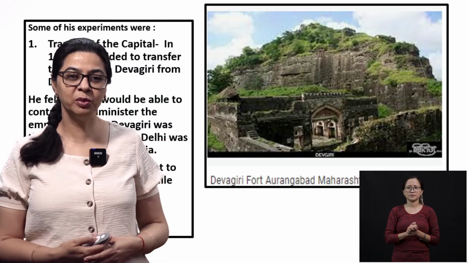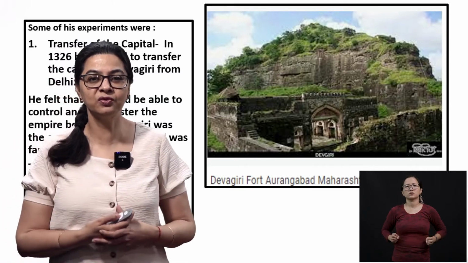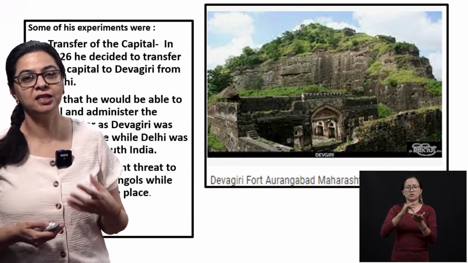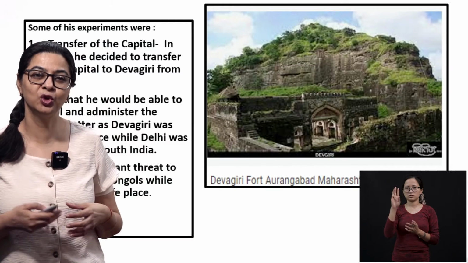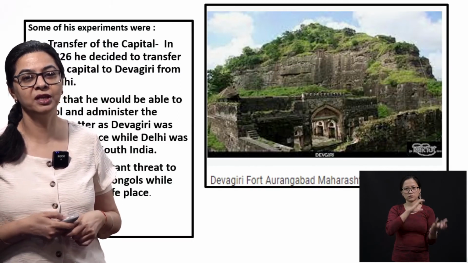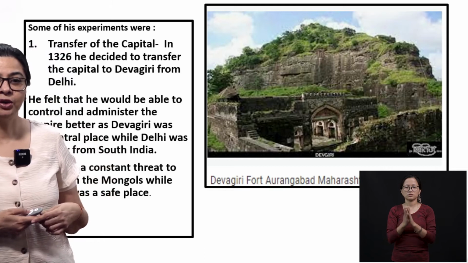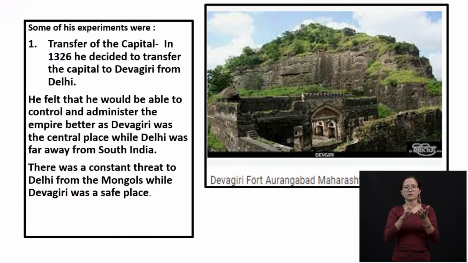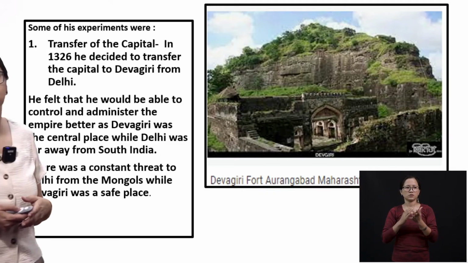So the first experiment that he started was the transfer of the capital. The capital was actually in Delhi, and in 1326 he decides that he is going to change the capital from Delhi to Devagiri. Devagiri is in Maharashtra, that is how it looks, a fort in Maharashtra. He felt that he would be able to control and administer the empire better, as Devagiri was the central place, while Delhi was far away from South India. And there was a constant threat to Delhi from the Mongols, while Devagiri was a safe place.